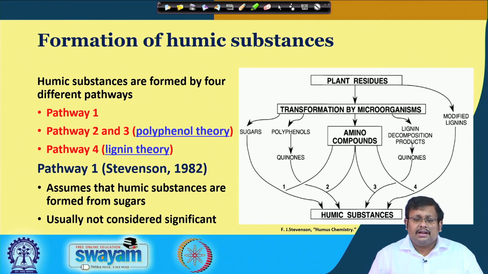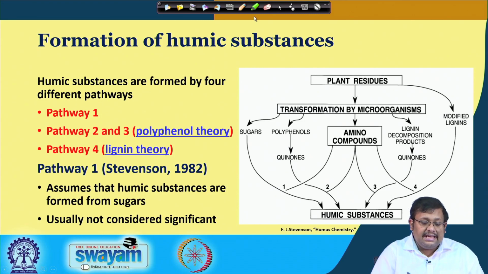So, there has been a tremendous controversy and differences in opinion about the pathways through which humic substances form.